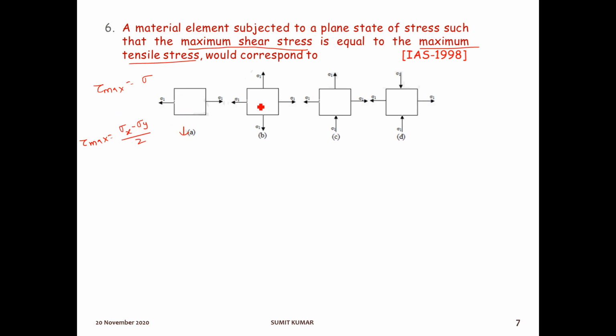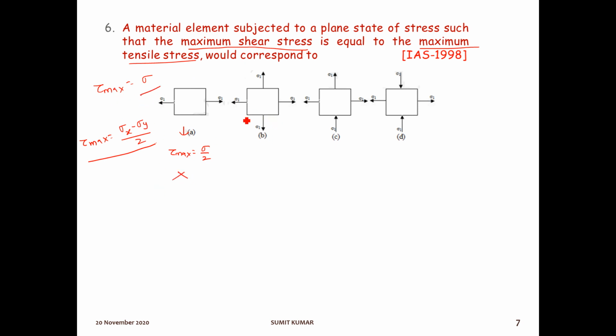So in the case of absence of shear stress, we can write only this formula. So here tau max will be what? Sigma x means there will be only sigma, and sigma y equal to 0. So tau max equal to sigma by 2 for this. So it is not satisfying this condition.